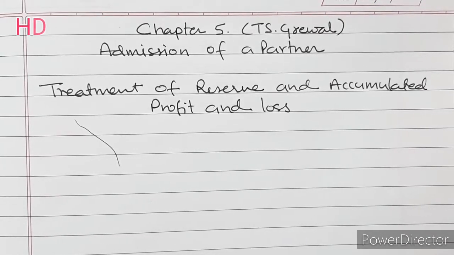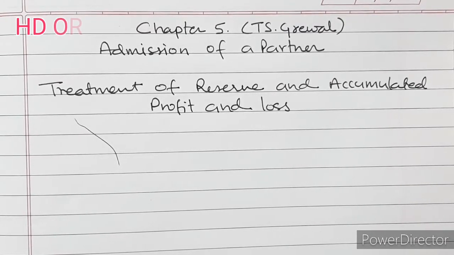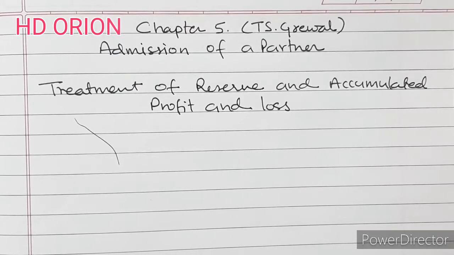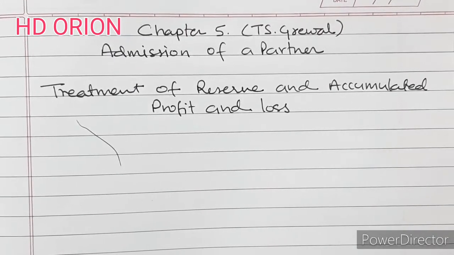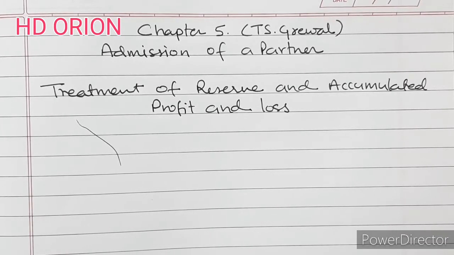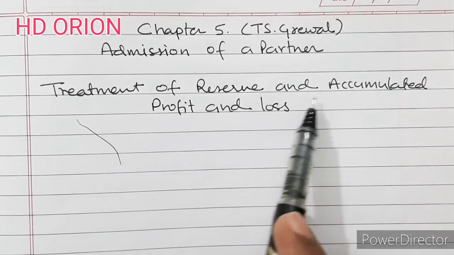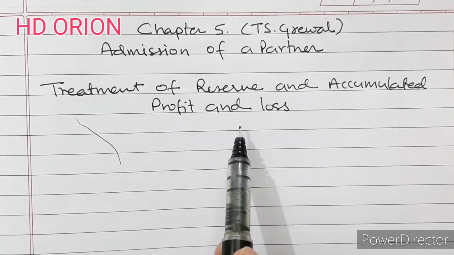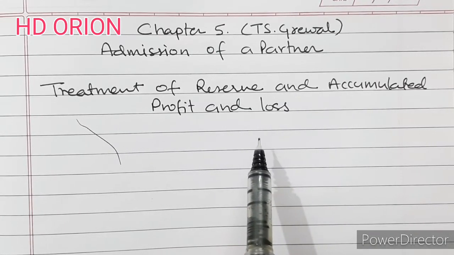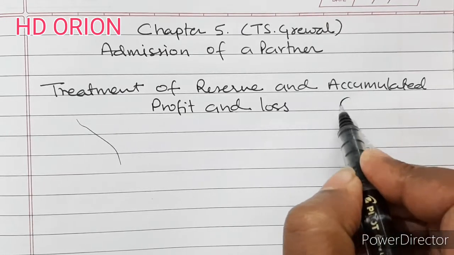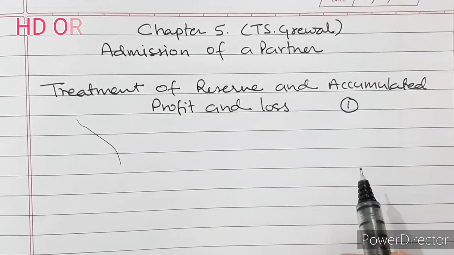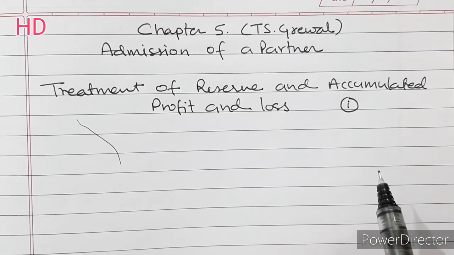We are studying accounting for partnership firms from T.S. Grewal textbook for class 12th. At present we are discussing admission of a partner. Now we will discuss treatment of reserve and accumulated profit and loss. This particular topic has been dealt with before also in chapter 4. I am providing you an I button. You can refer to it in my previous videos.